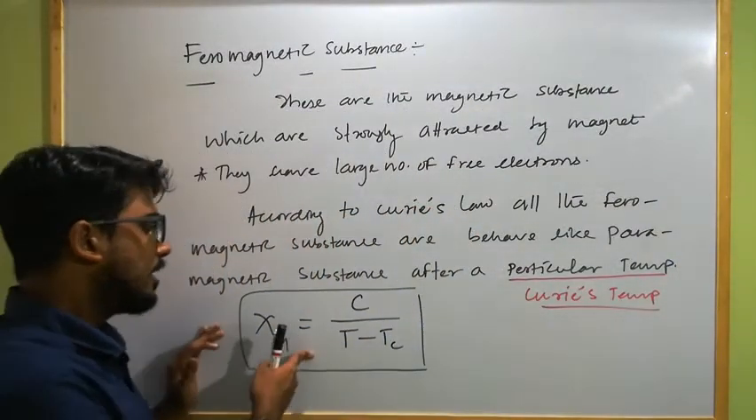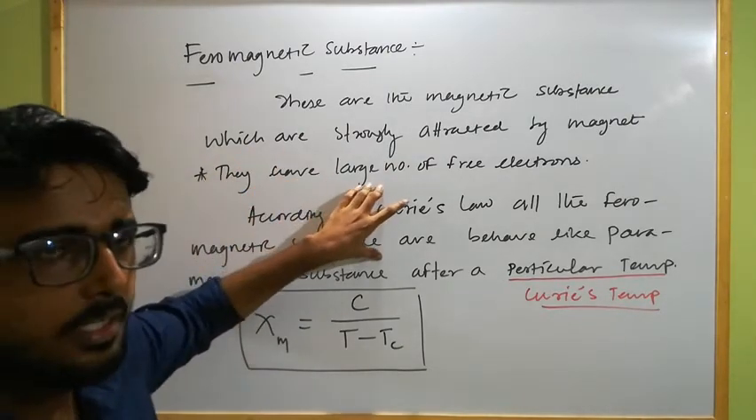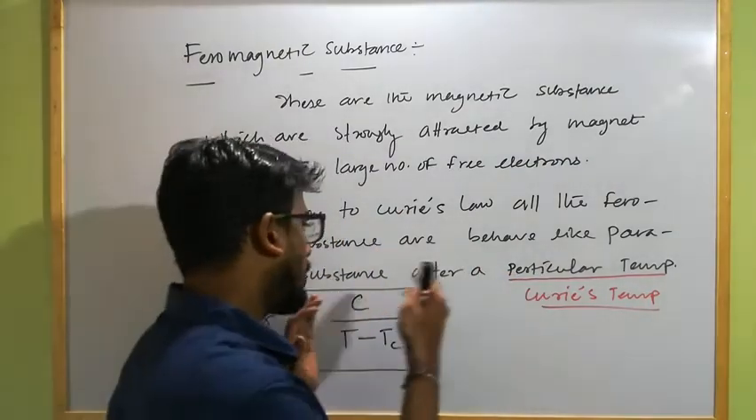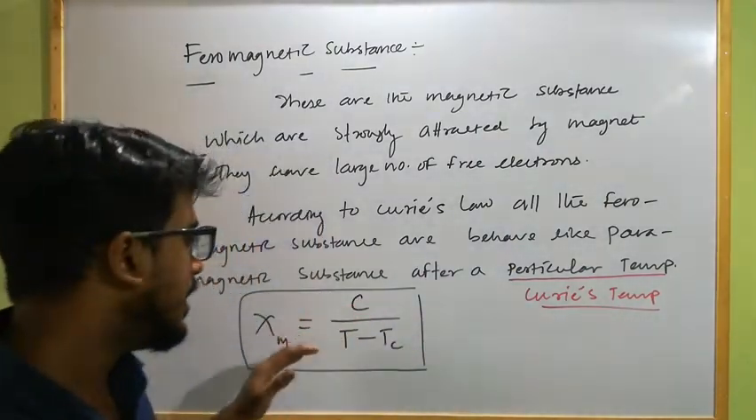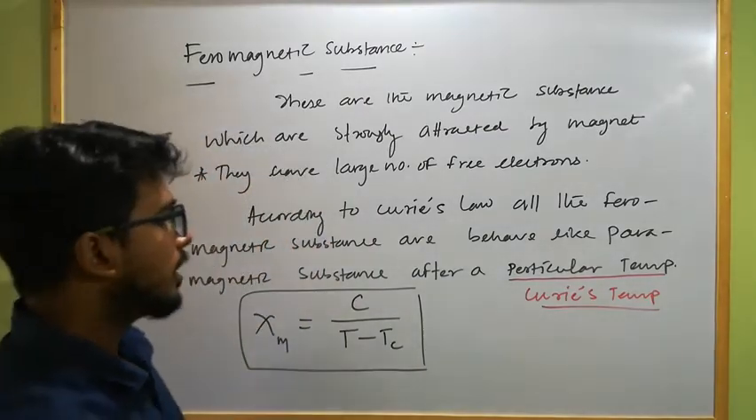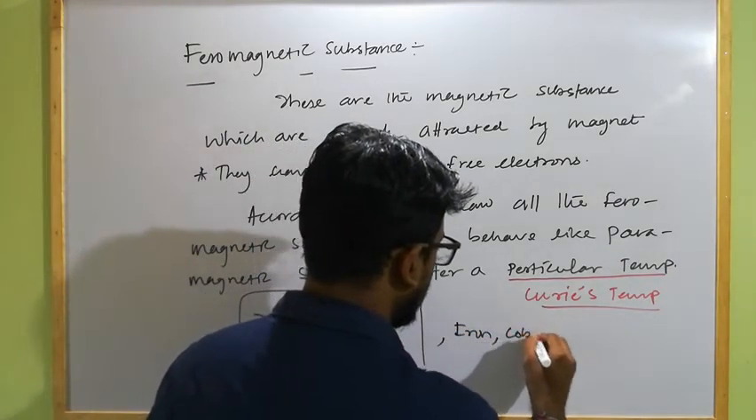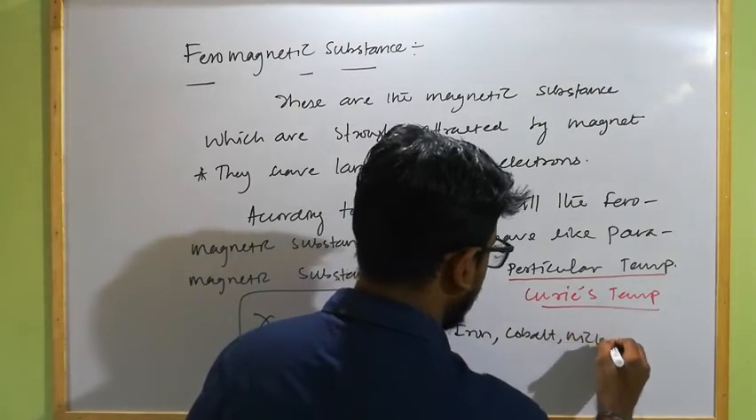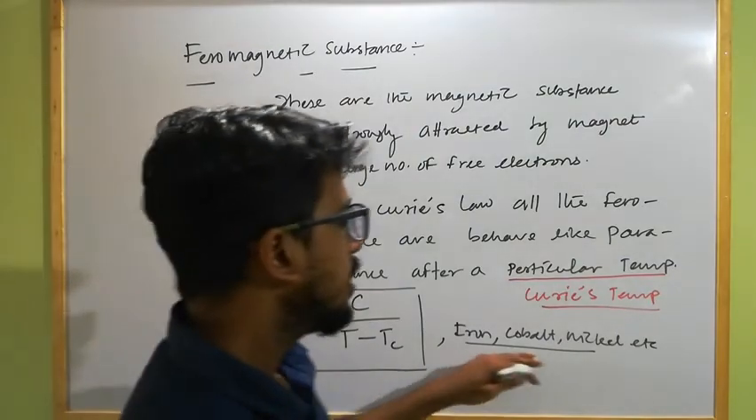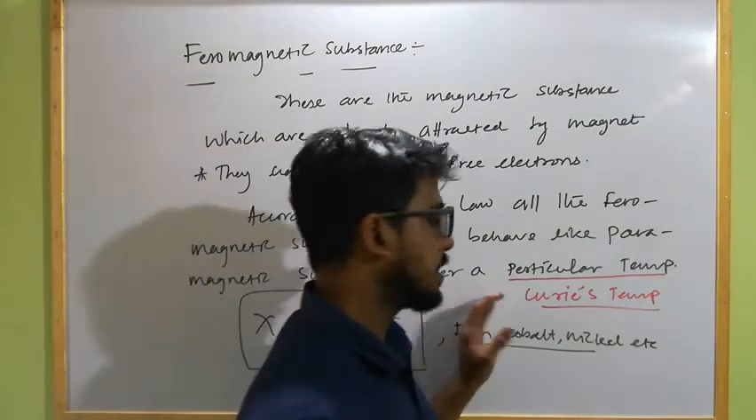And ferromagnetic substances are the substances which are strongly attracted by the magnet and they have a large number of free electrons, and above a particular temperature, the ferromagnetic substance will start behaving as paramagnetic substance according to what? Curie's law. And the examples for ferromagnetic substance, all the magnetic substances generally we know: iron, cobalt, nickel, etc. So these are highly attracted by the magnet and these are known as ferromagnetic substances. So this is all about dia, para and ferromagnetic substance according to Faraday.